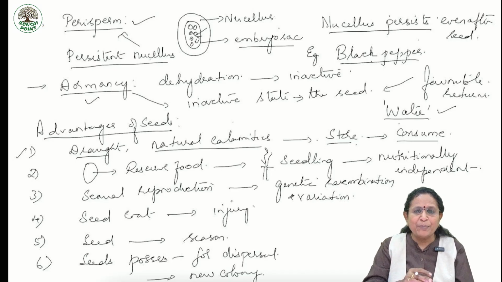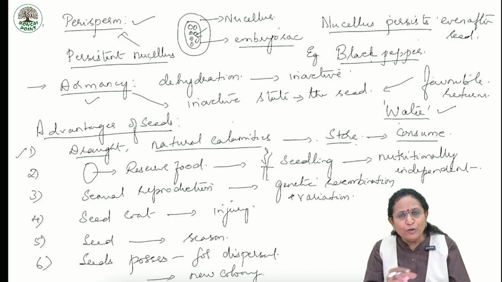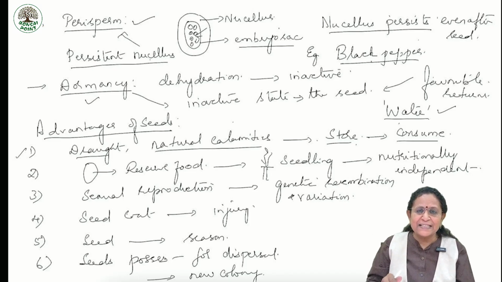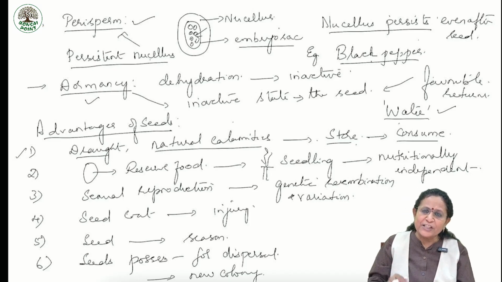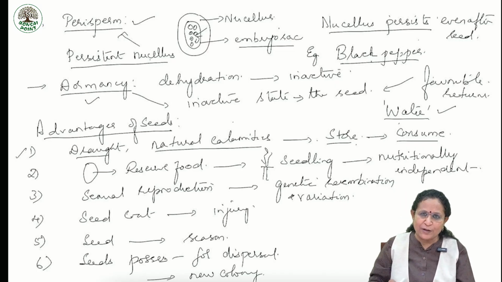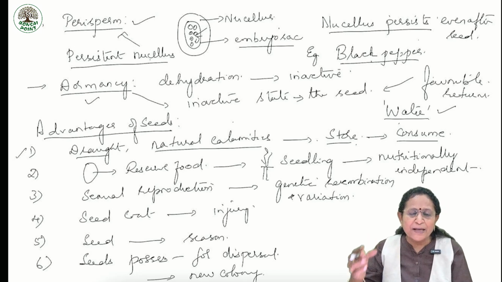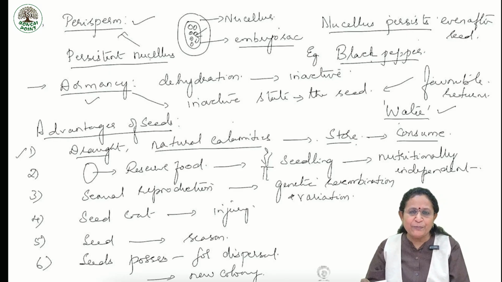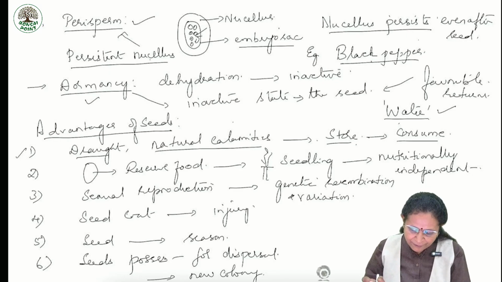This seed supplies food to the developing seedling until it becomes nutritionally independent. Means the root must be able to draw nourishment from the soil, and the shoot must be able to receive all the components that are necessary from the atmosphere by itself.